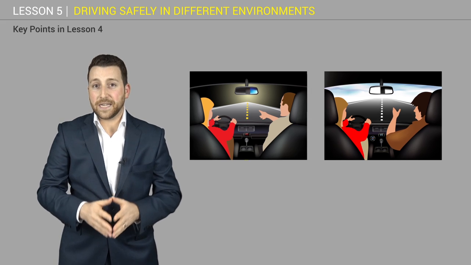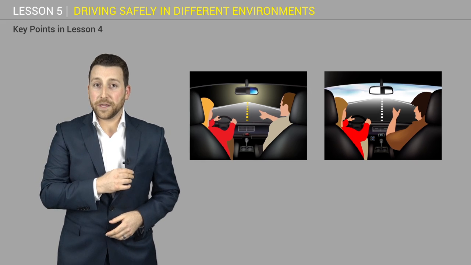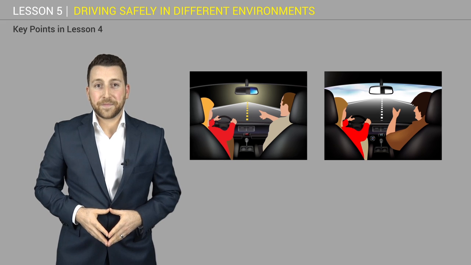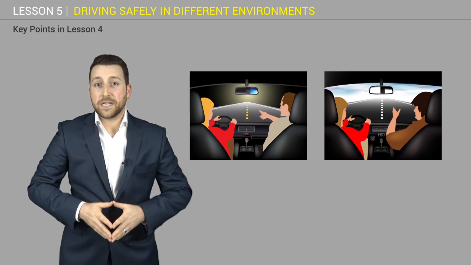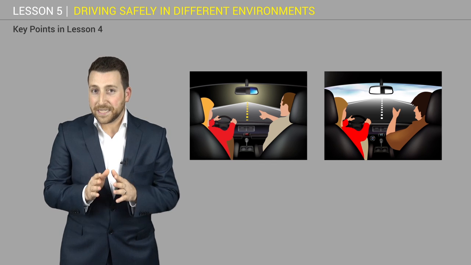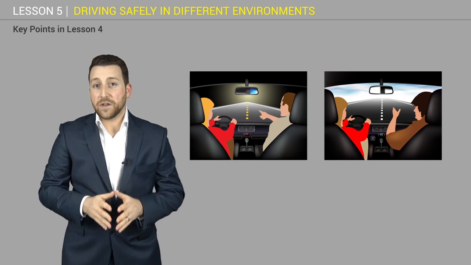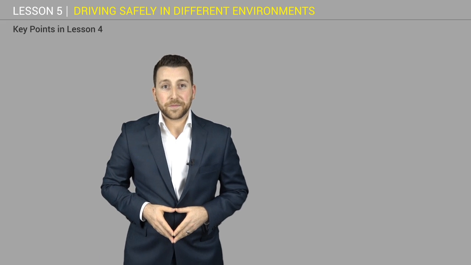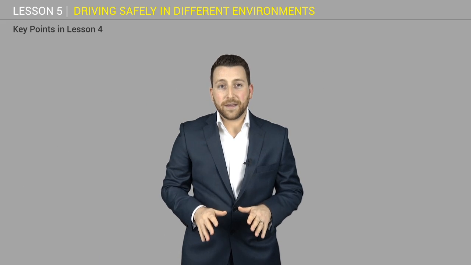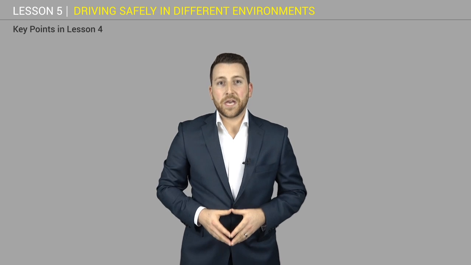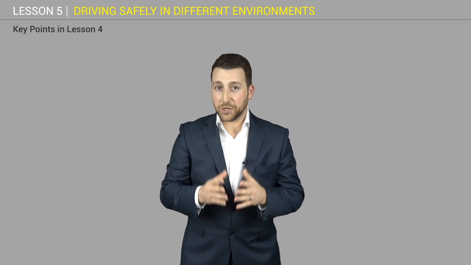Pedestrians are harder to see, especially those wearing dark clothing. Motorcyclists and cyclists can also be difficult to see, particularly if they are not using their headlights. Sometimes this even applies to other vehicles. Keep your speed down and you will have time to react. You should be able to stop within the distance you can see.